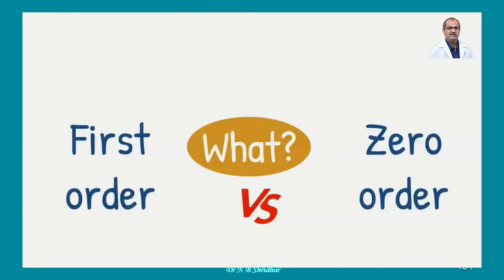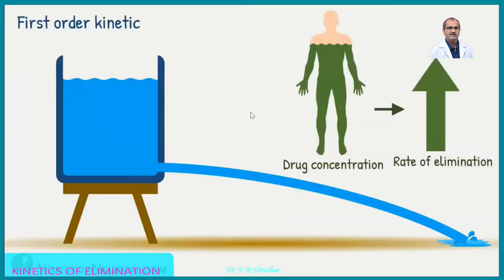And here, what's the first order kinetic and zero order kinetic? We will learn what's the zero order kinetic and first order kinetic. Here, in the first order kinetic, as the concept, please hear here. As the concentration of the drug increases inside the body, please imagine that this is the body, and even though this is a water tank, and this is having some exhaust.